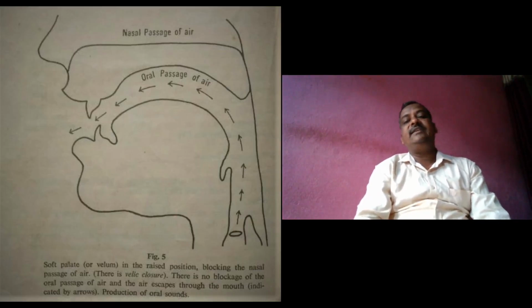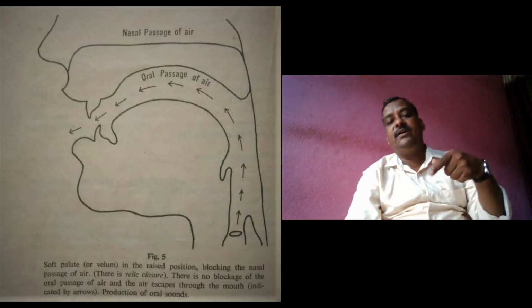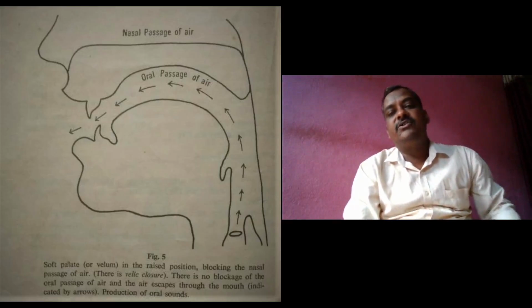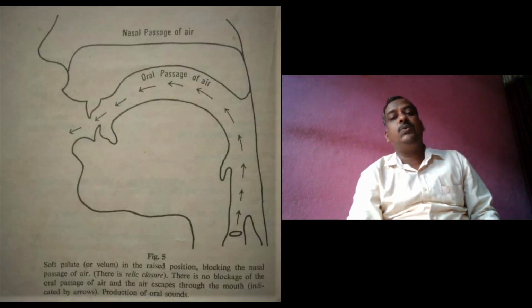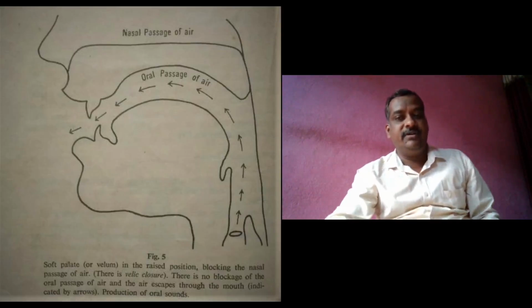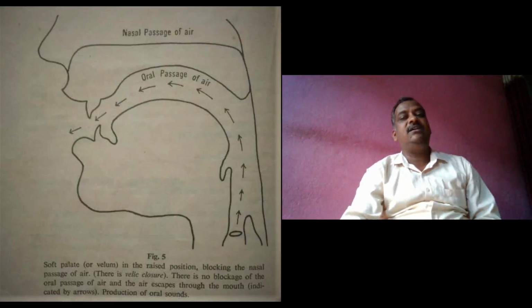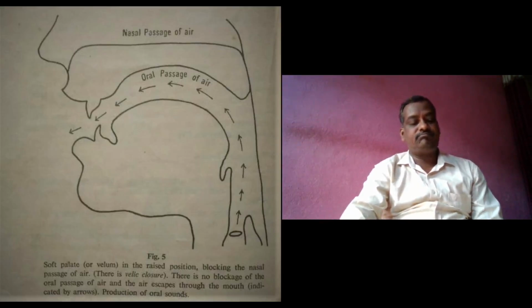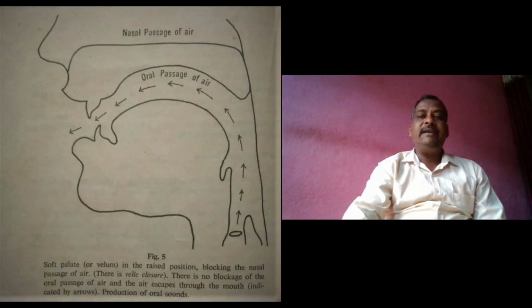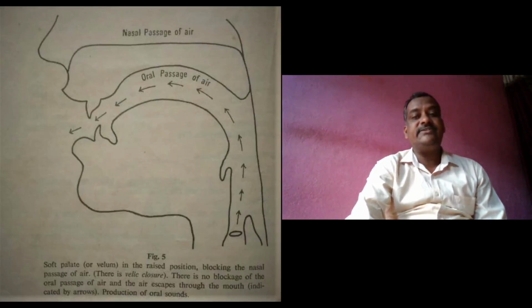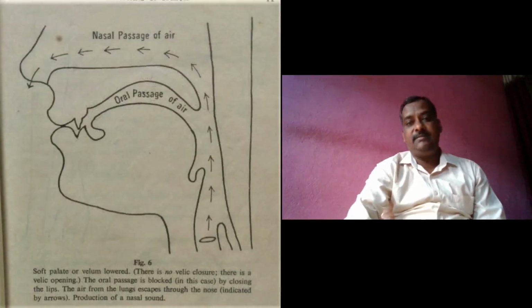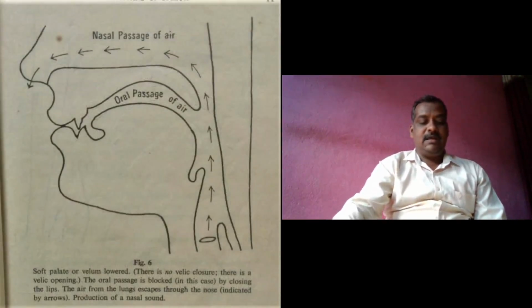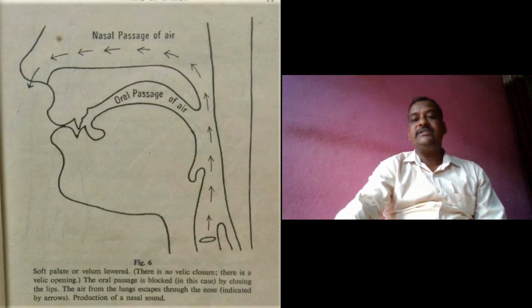The closure of the nasal passage of the air with the raising of the soft palate is known as a velic closure, as I mentioned earlier. So this is the first position of the velic closure. Now, in the second figure which I am showing here, if the soft palate is lowered, the passage into the nose is open.